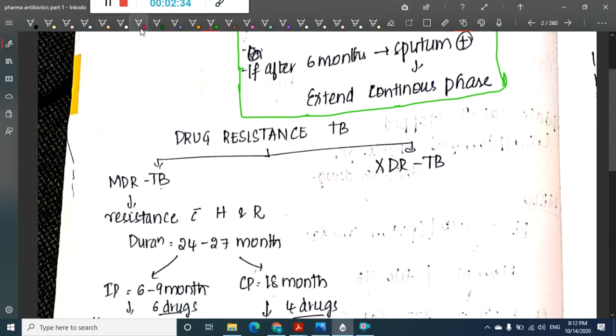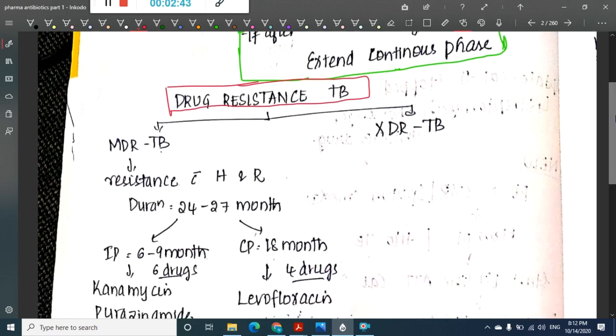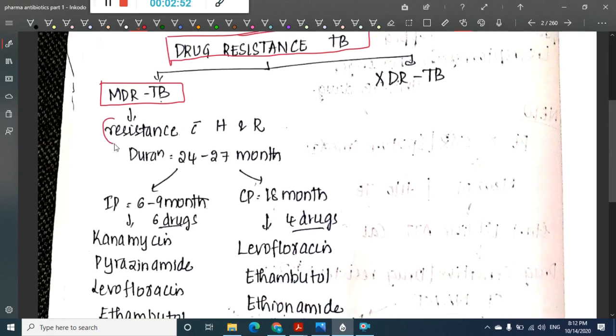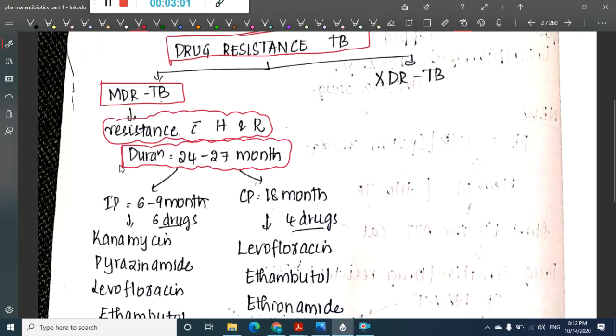Then what do we do for drug resistant tuberculosis? We will see whether it is MDR TB or XDR TB, that is multiple drug resistance TB or extremely drug resistant TB. In multi drug resistant TB, the resistance is mainly seen for isoniazid and rifampicin only, and here we will give the treatment for a duration of 24 to 27 months. This is very important.